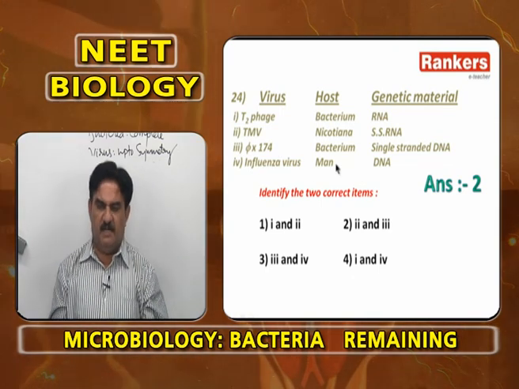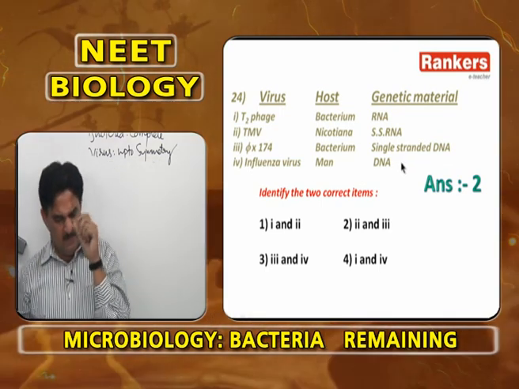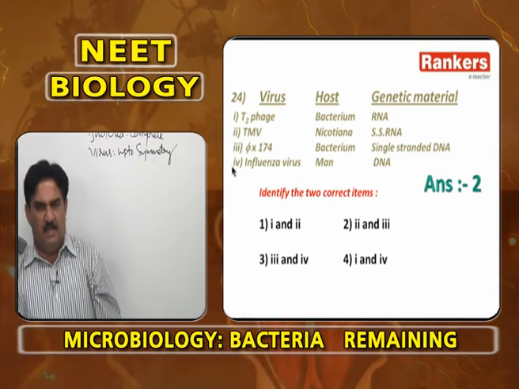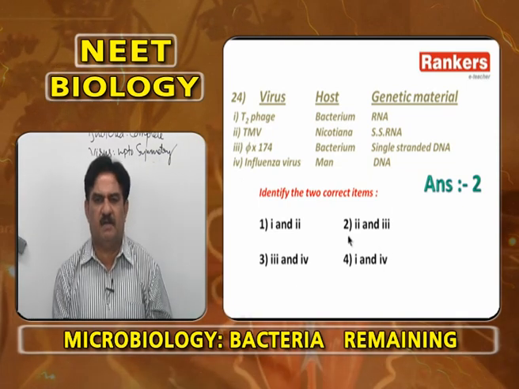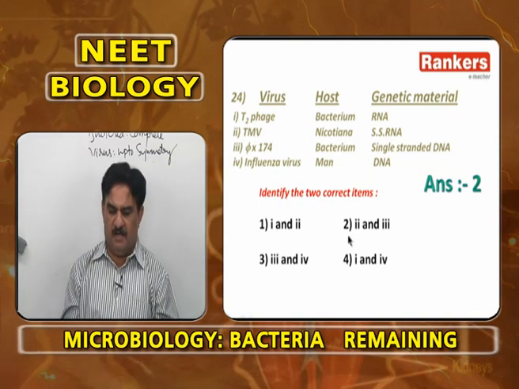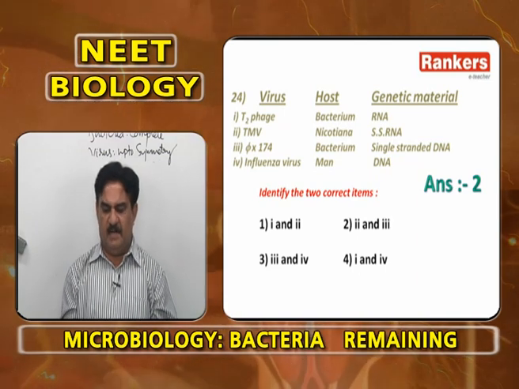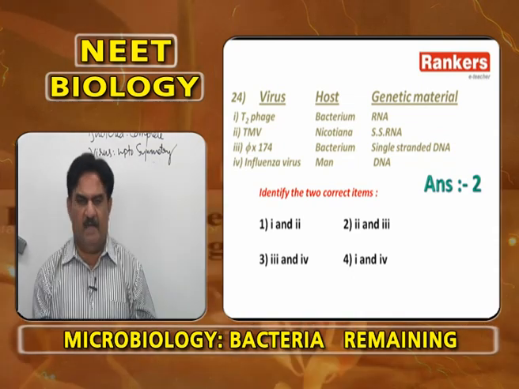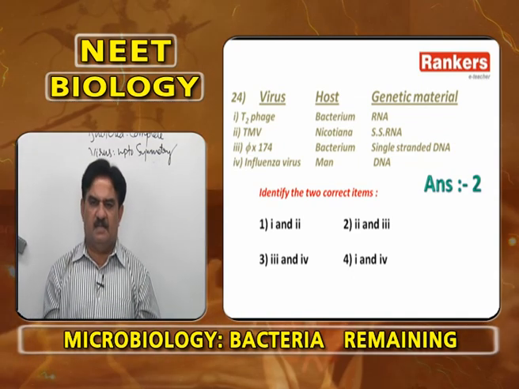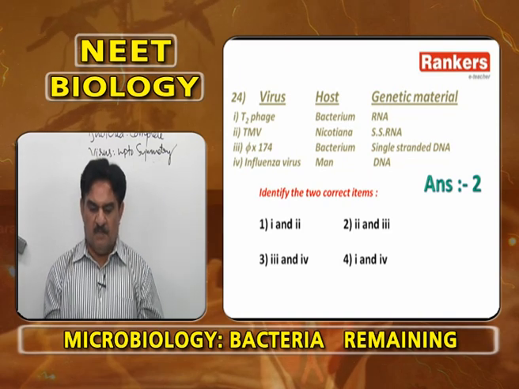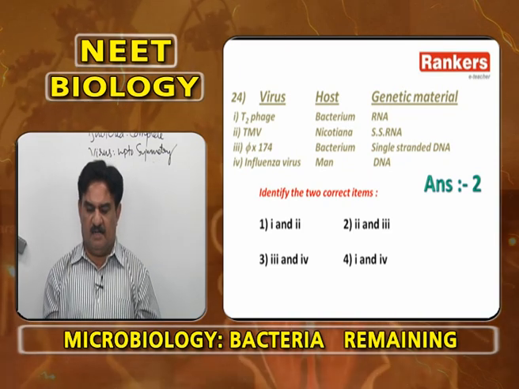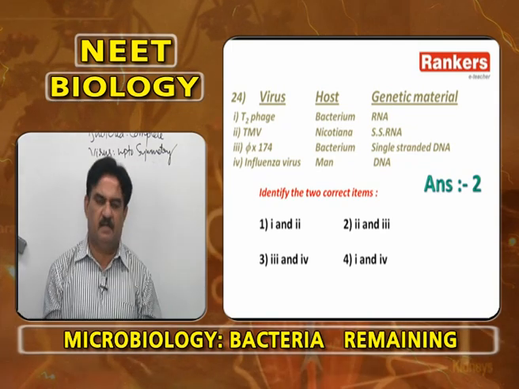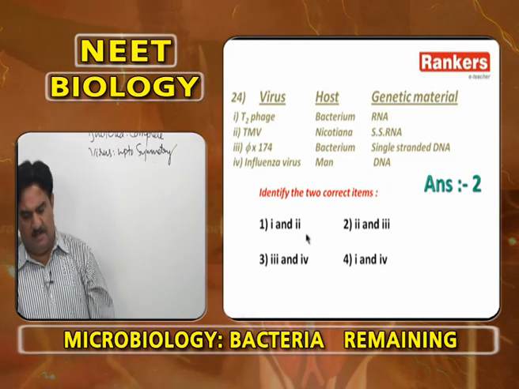Influenza virus, man, DNA is wrong, because plant viruses with DNA are Dahlia mosaic virus and cauliflower mosaic virus. Animal viruses with RNA are influenza virus and polio virus. These two are RNA containing viruses. So, influenza virus attacking man is correct, but genetic material is not DNA, it is RNA. Phi X 174 bacteriophages attacking bacteria, single stranded DNA is correct. Tobacco mosaic virus, Nicotiana, single stranded RNA is correct. T2 phages, bacterium, RNA is wrong. So, the correct combinations are 2 and 3, that is second option.